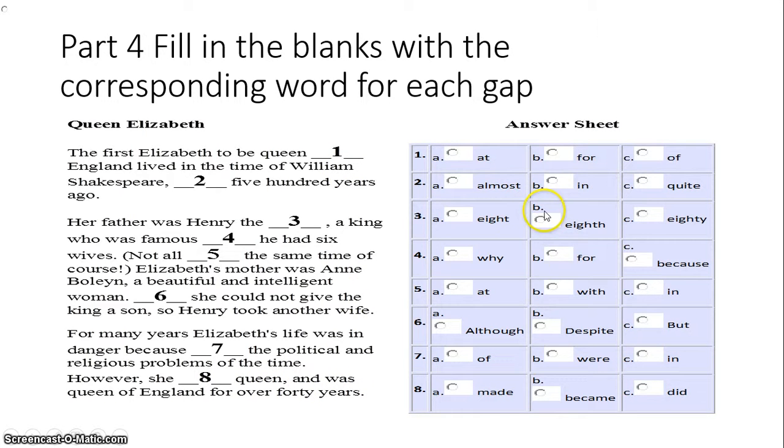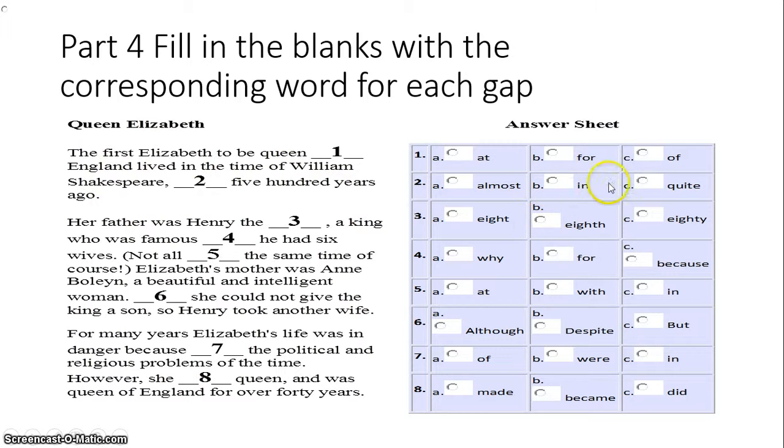Now, why? In this case, you have to look at each option to see which one coincides with the sentence. In number 1, it says of England, not for. Why not for and at? Because these are for special occasions. For is for something, for a reason. At is for a location, a place. And for number 2, 500 years ago instead of time.